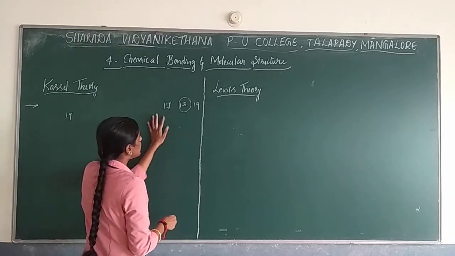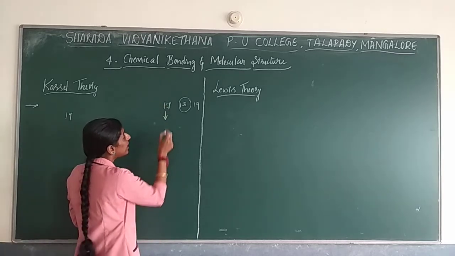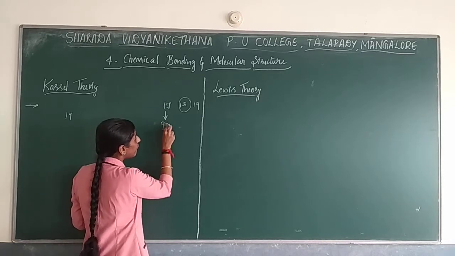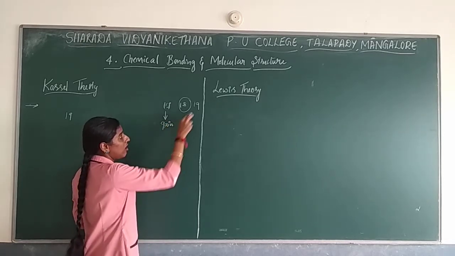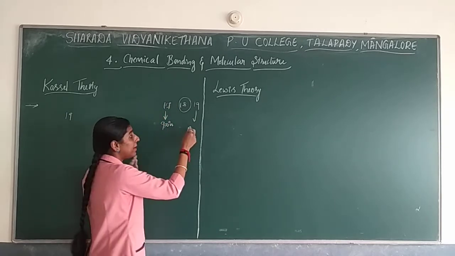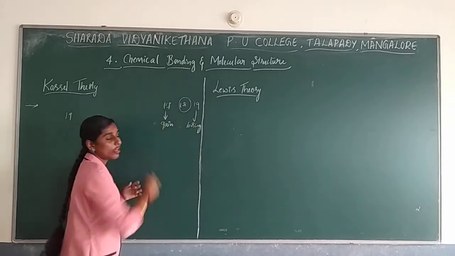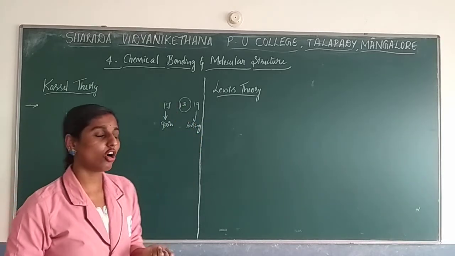The 17th group elements go for bonding by gaining electrons. The first group goes by losing electrons. It will attain that 8-electron configuration.